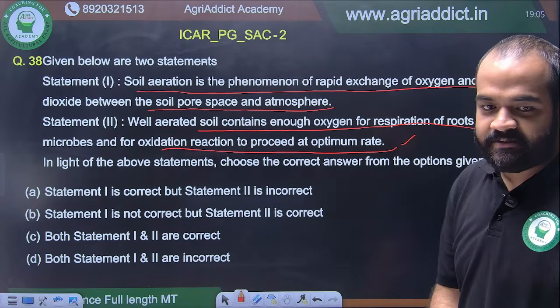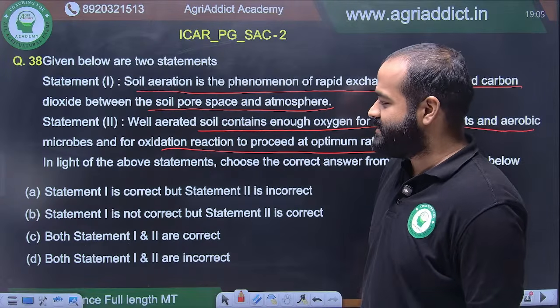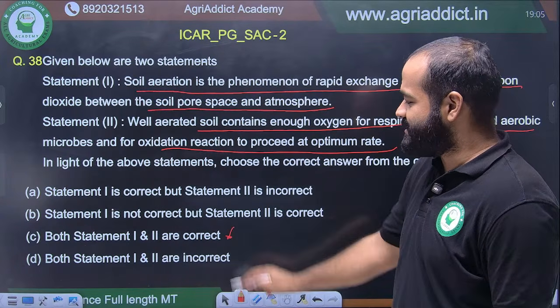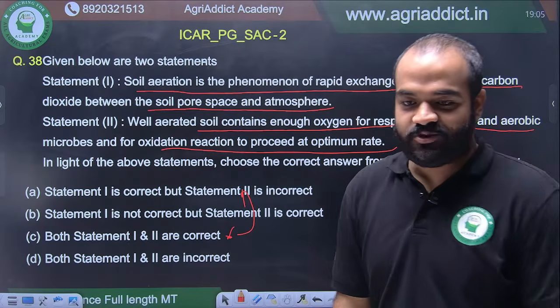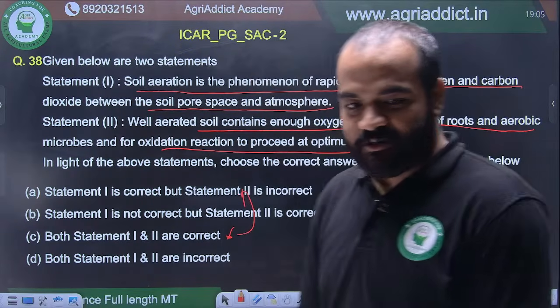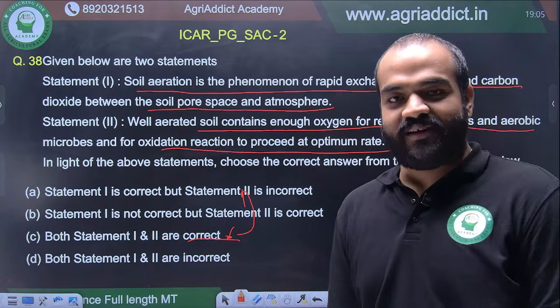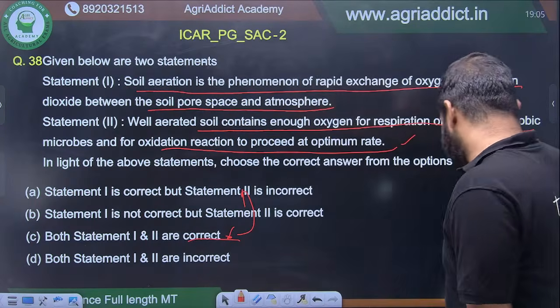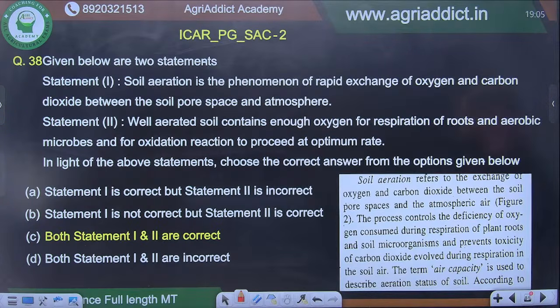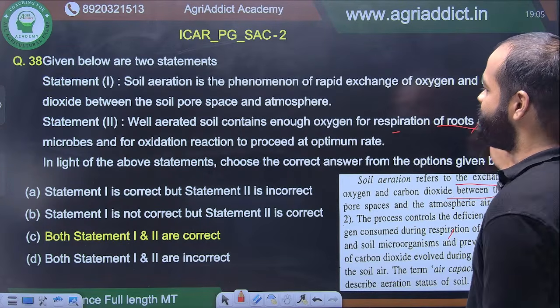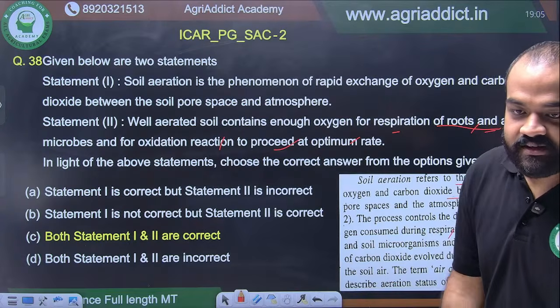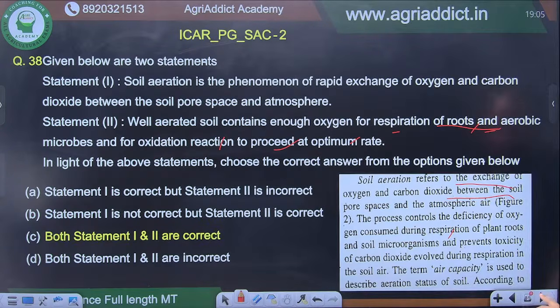You are seeing option C. Here our question setter has made some mischief and he has put this one as option C. Usually this is option 1. But yes, it's good. You are right, Nikhila, it is not option A. Both statements 1 and 2 are correct as given in option C. So for this also you have to be careful in the exam. Definitely both the statements are correct because both are very basic statements. Soil aeration refers to the exchange of oxygen and carbon dioxide, and this process results in the respiration of roots, aerobic microbes and oxidation reactions proceeding at optimum rate. Right? No problem. Moving on.